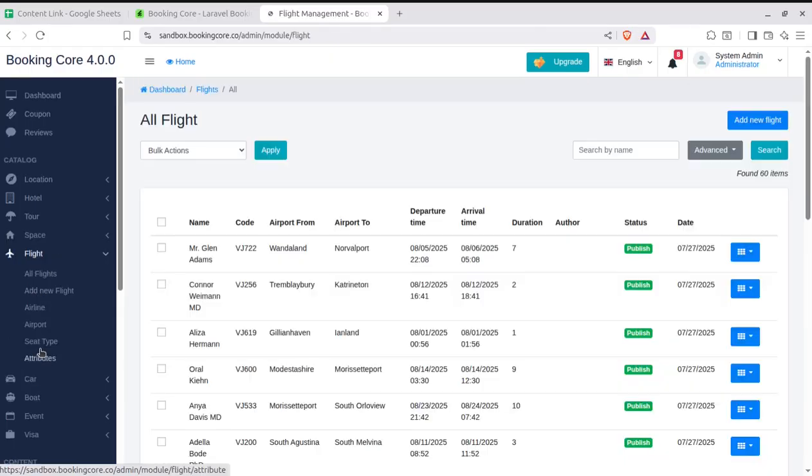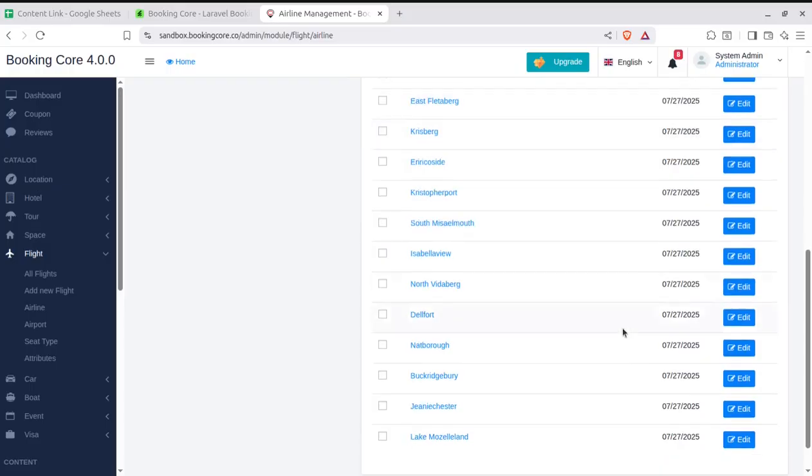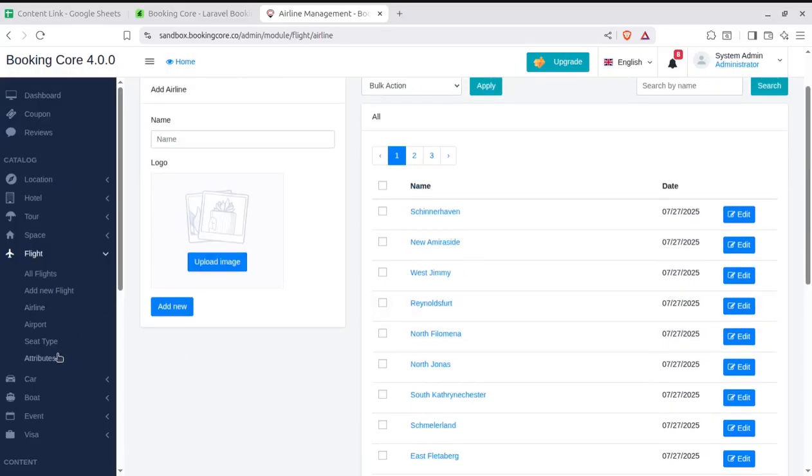Similarly, we have the flight booking area, so all flights can be listed here, and you can add a new flight, and the airlines and airports. If you are willing to add new airlines, you can add them and upload the image, and you can handle the existing airlines as well.